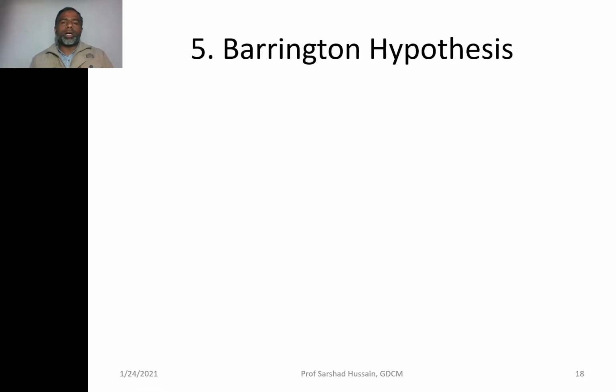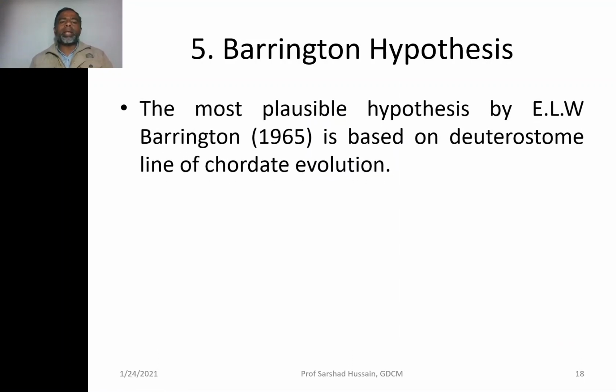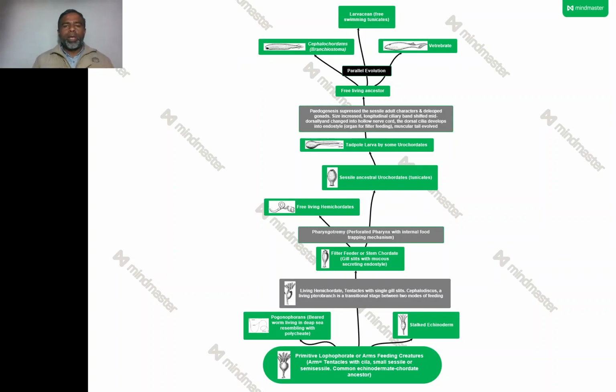What is the answer to the origin of the chordates? The Barrington hypothesis is basically a mixture of so many viewpoints which explain how the chordates might have arisen, how they have originated. So it was E.J.W. Barrington in 1965 who gave this theory. According to this theory, the primitive lophophorate or arm-feeding creature was the ancestor of the chordates, because there is no fossil evidence or direct evidence. So this is a presumption, an assumption that such a type of individual existed.